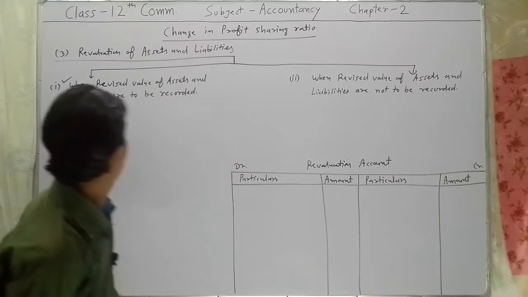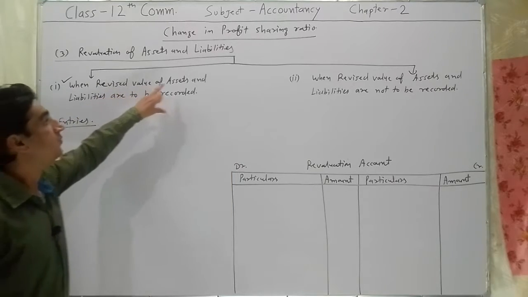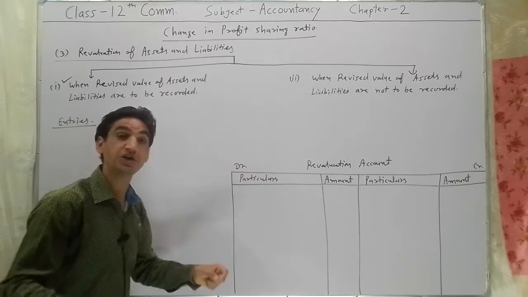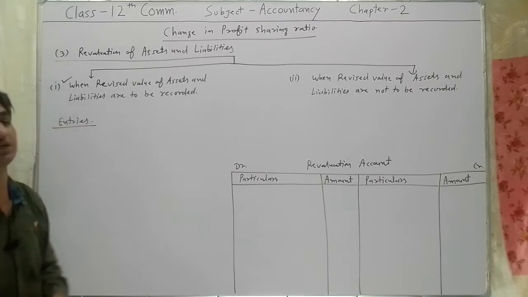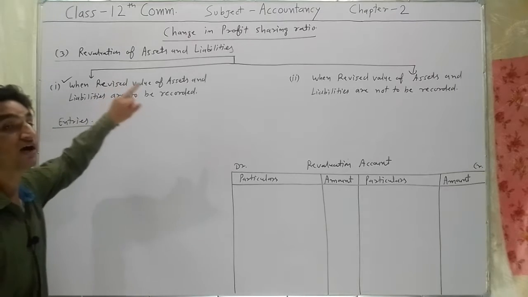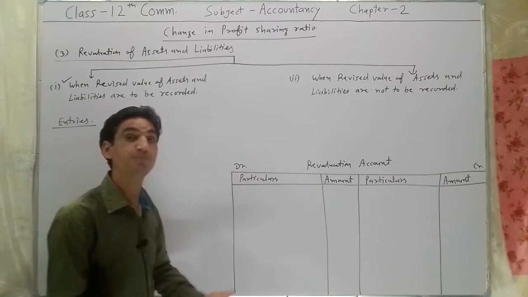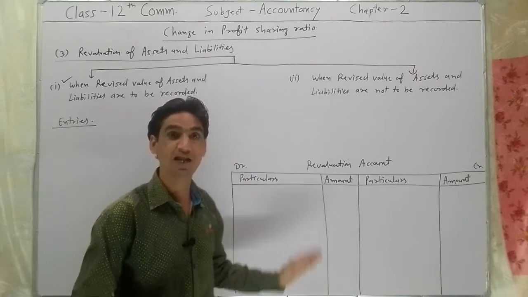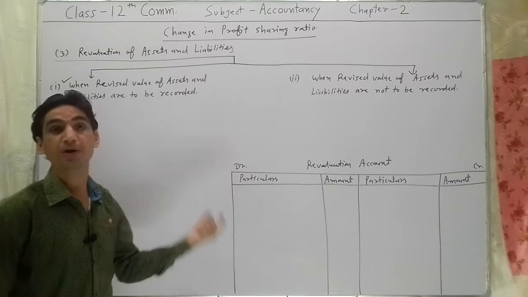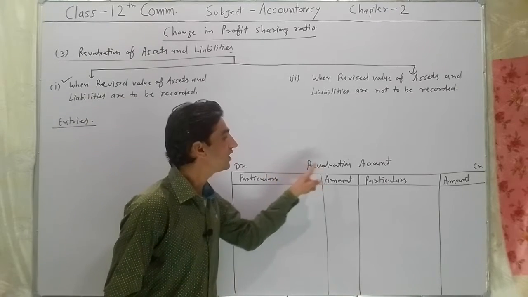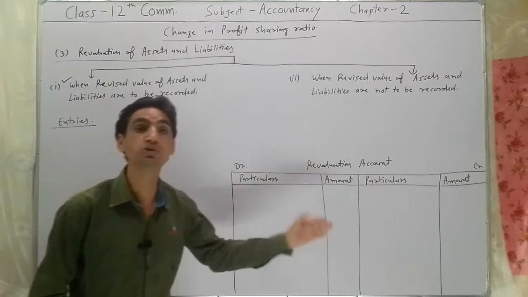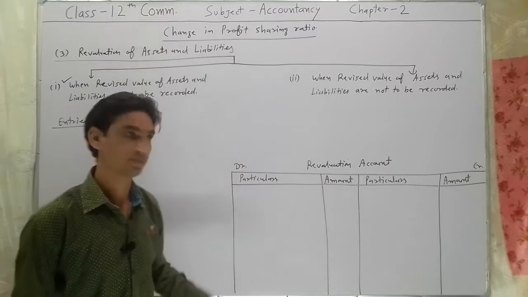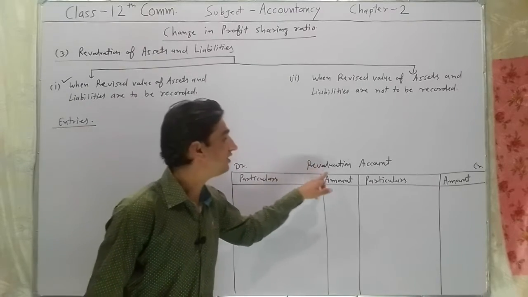When revised value of assets and liabilities are to be recorded in the new firm's accounts, in such condition, for revaluation of assets and liabilities, to find the profit and loss on revaluation of assets and liabilities, a newly opened account is prepared called revaluation account. It is also known as profit and loss adjustment account. New account is revaluation account.